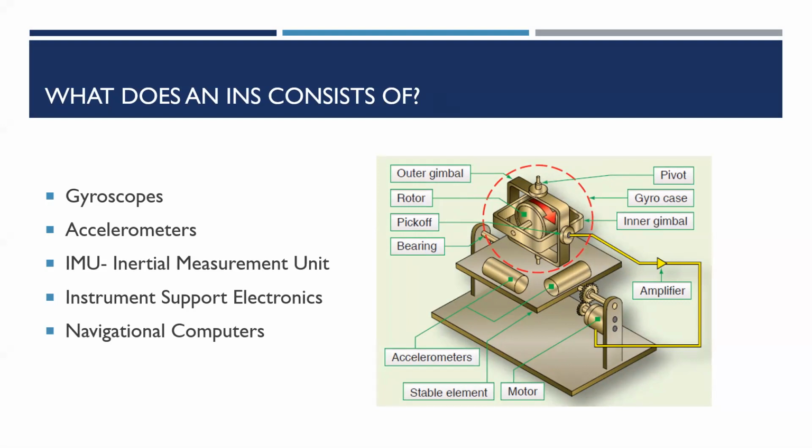An INS consists of an IMU, that is inertial measurement unit, instrument support electronics, and navigation computers, one or more to calculate the gravitational acceleration, not measured by accelerometers, and doubly integrate the net acceleration to maintain an estimate of the position of the host vehicle.